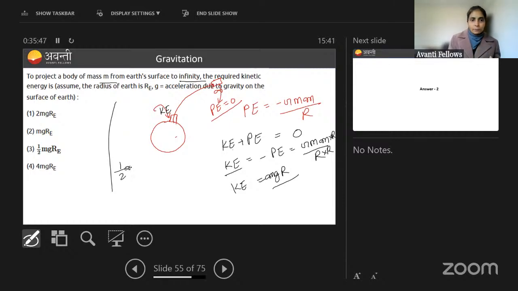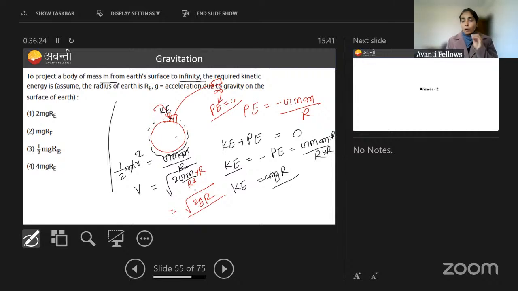So kinetic energy formula is half mv square, and this is equal to GMm by R. So m will get cancelled, and escape velocity is the square root of 2GM by R. So it is root 2 times the orbital velocity if the body is orbiting in radius capital R. Done. And if you simplify this, if I write GM by R square, I will multiply by R, so this will become the square root of 2gR, and this is escape velocity.